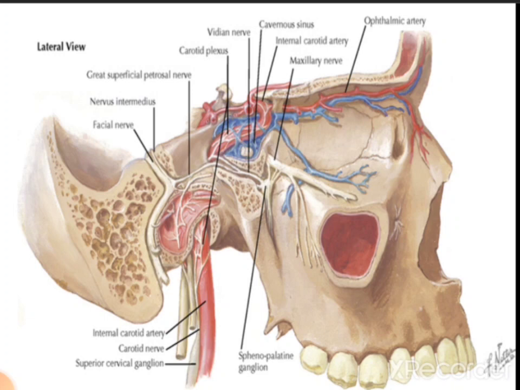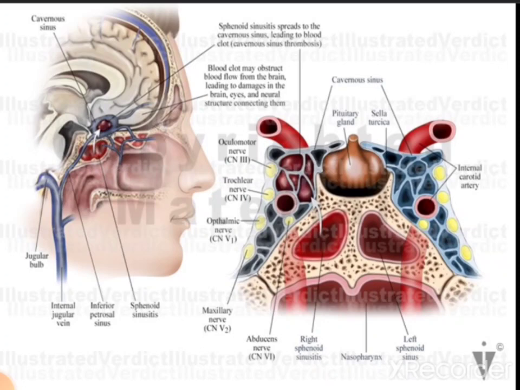This is again the diagrammatic representation in the skull, how it appears, how it passes through the petrous part, then through the cavernous part. This is the cavernous sinus, then the supraclinoid part close to the clinoid process of the base of the skull. So here we can again see the cavernous part of the internal carotid artery.